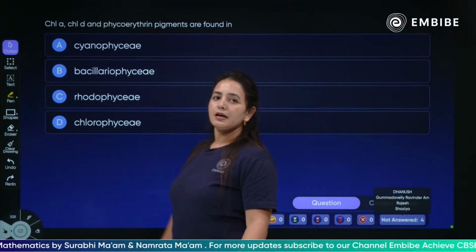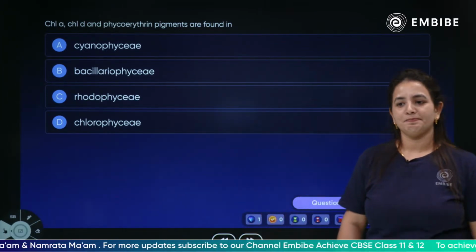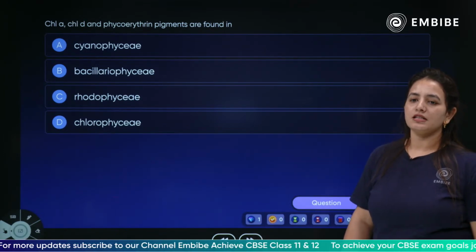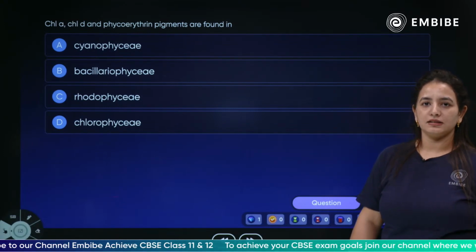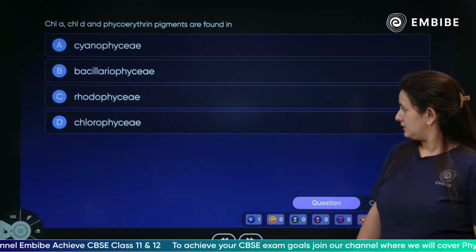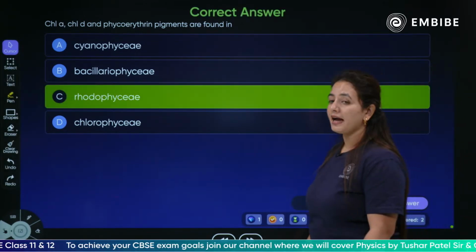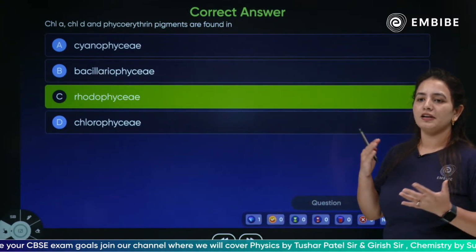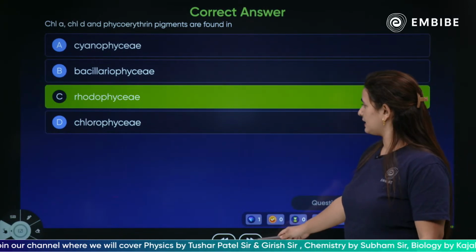Which kind of algae is possessing which kind of pigment? Cyanophyceae, Basidiophyceae, Rhodophyceae, Chlorophyceae. Yes, Rhodophyceae. All the pigments are present in the Rhodophyceae: chlorophyll a, chlorophyll d, and of course the phycoerythrin.